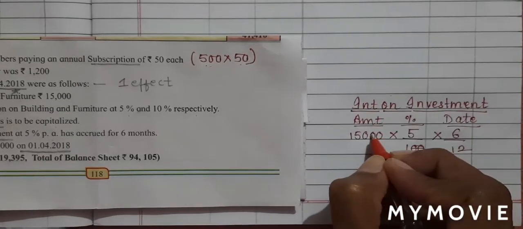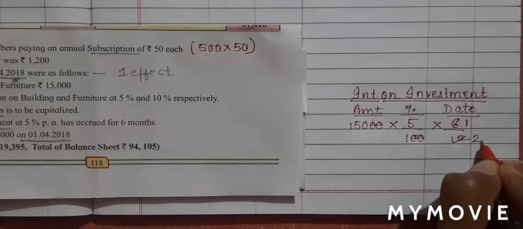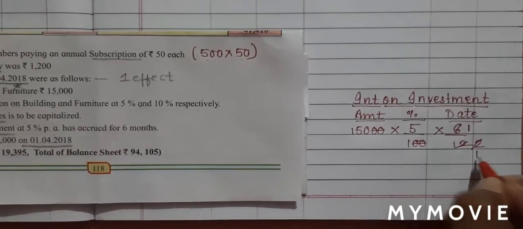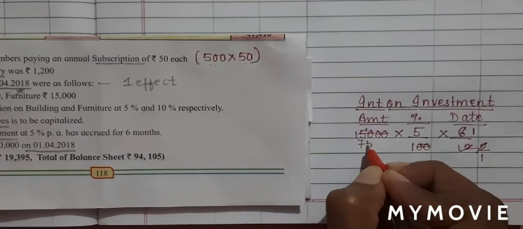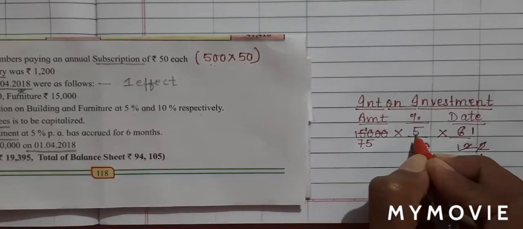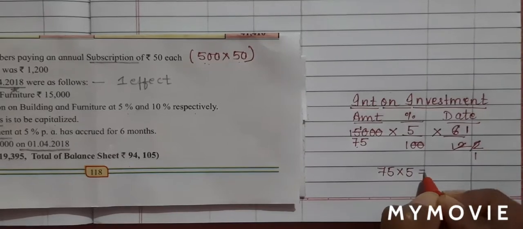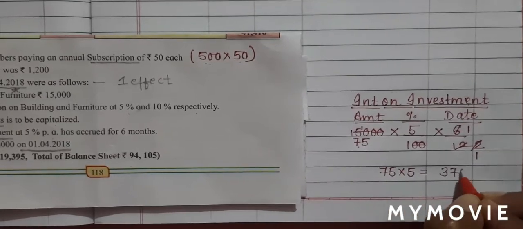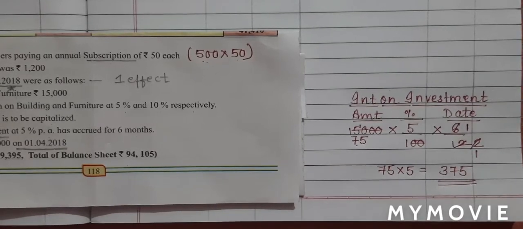Let's do our calculation. 2 zeros and 2 zeros get cancelled. 6 ones are 6, 6 twos are 12. 2 ones are 2, 7s are 14, 1 carry, 5s are 10. So I have 75 multiplied by 5. So 75 multiplied by 5 will give me 375. This is interest on investment.